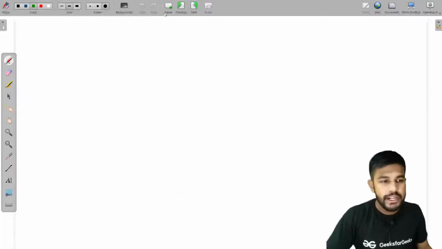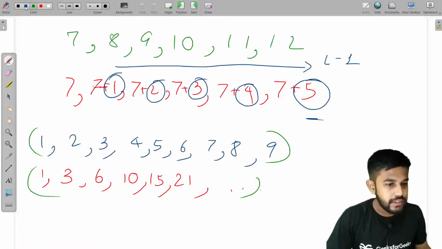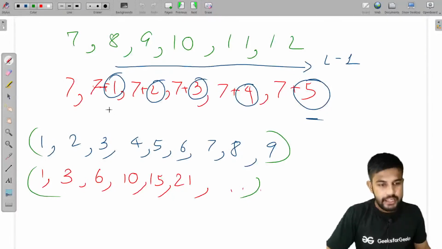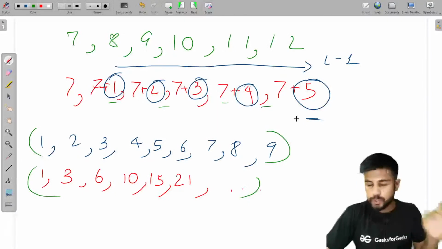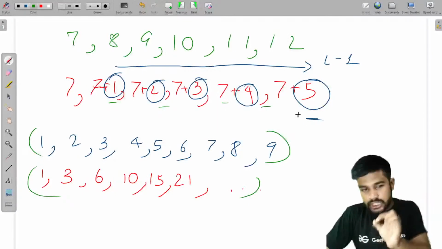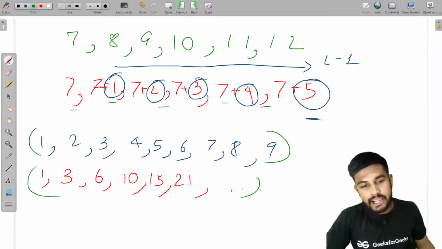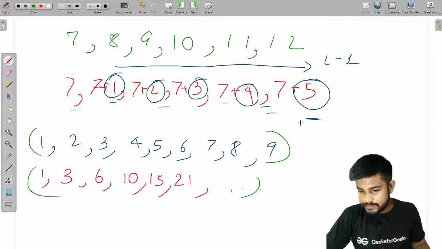So what we can simply do is take a clear shot of this one. We should subtract 1 to 5, 1 plus 2 plus 3 plus 5, and check if it is divisible by the length or not. If it is divisible by the length, then we can simply do it.